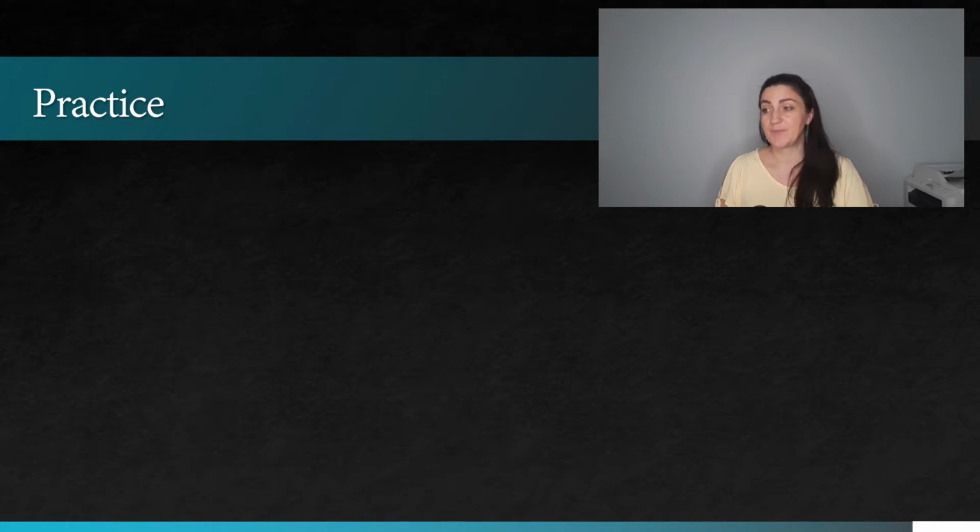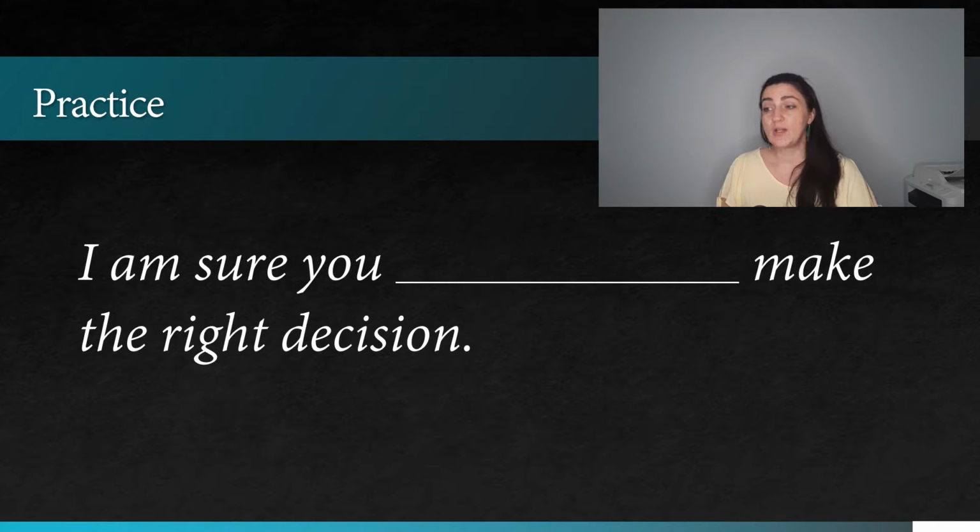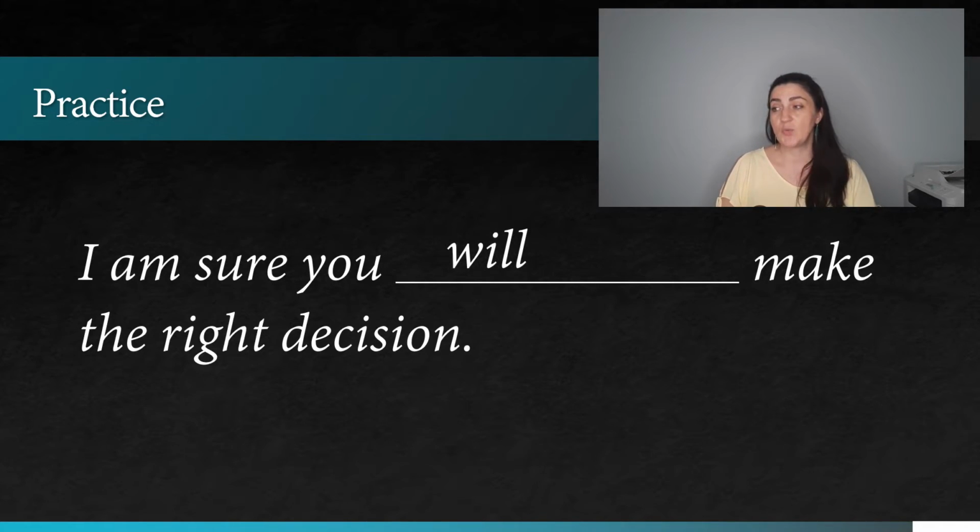Another example, I'm sure you will make the right decision, or I'm sure you are going to make the right decision. Of course, the correct choice is will. I'm sure you will make the right decision. First, we have those signal words, I'm sure, we're expressing our opinion, and we have certain knowledge of that person, that we are confident that this person will make the right decision.